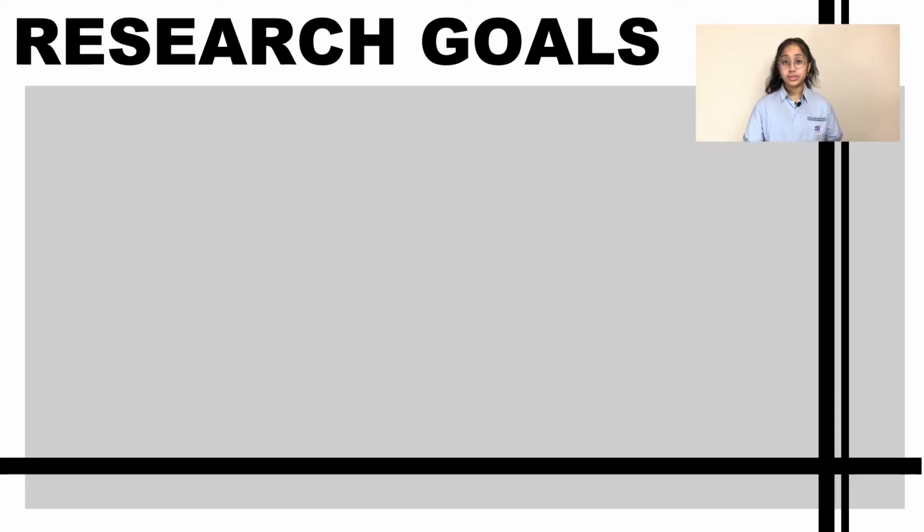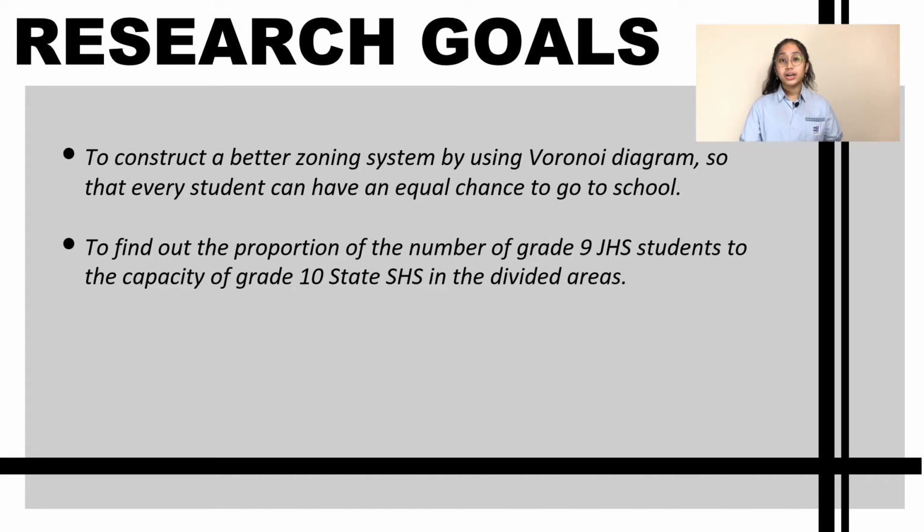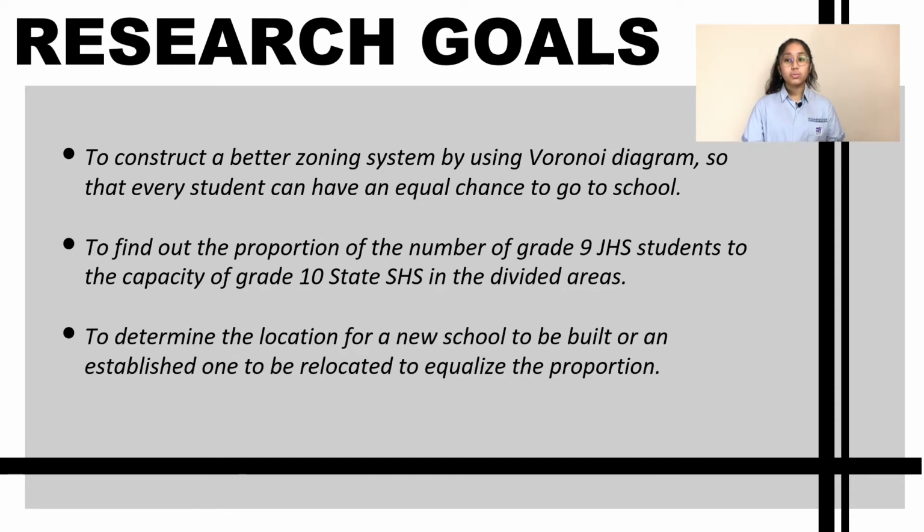The goal of this research is to construct a better zoning system by using the Voronoi diagram so that every student can have an equal chance to go to school. Next, we want to find the proportion of grade 9 junior high school students to the capacity of grade 10 state senior high schools in the divided areas. Last, we want to determine the location for a new school to be built or an established one to be relocated to equalize the proportion.